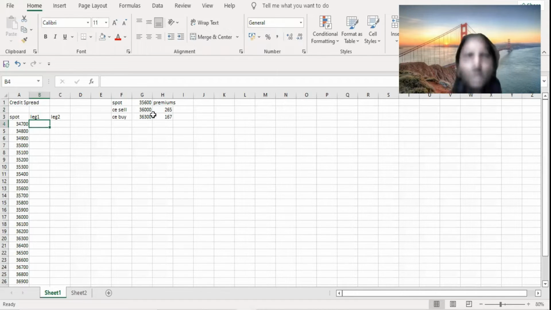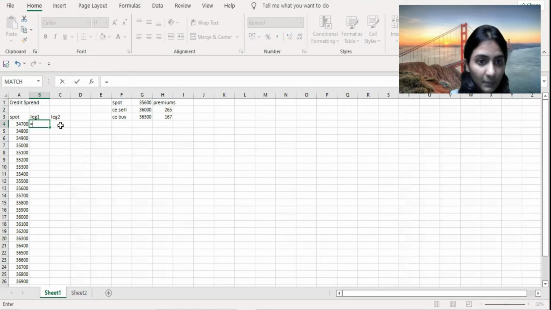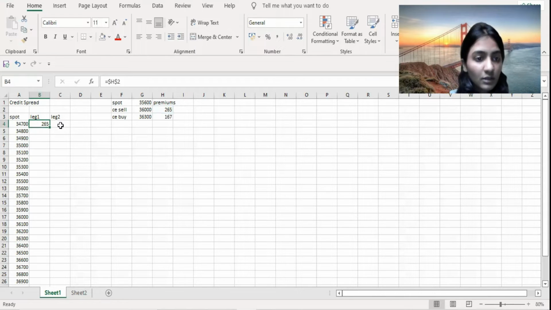So the spread is basically the difference amount that you would be earning between these two. So for your leg one, if you are selling a call, you want the market to end below 36,000, right? Above 36,000, your losses would start to come, but below 36,000, your profits would be capped to 265, which is the premium amount. So we can write this as this much, and we can freeze this.